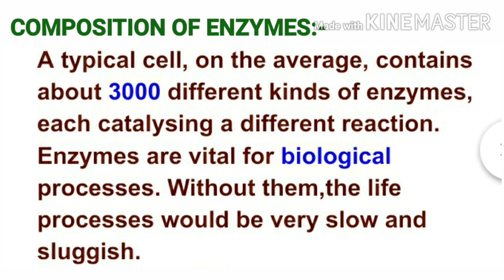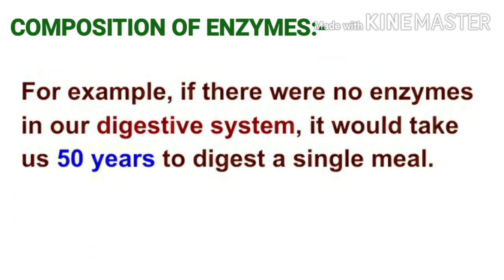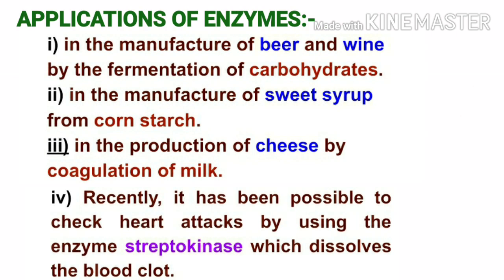Enzymes are vital for biological processes. Without them, the life processes would be very slow and sluggish. For example, if there were no enzymes in our digestive system, it would take us 50 years to digest a single meal. The next topic is applications of enzymes.